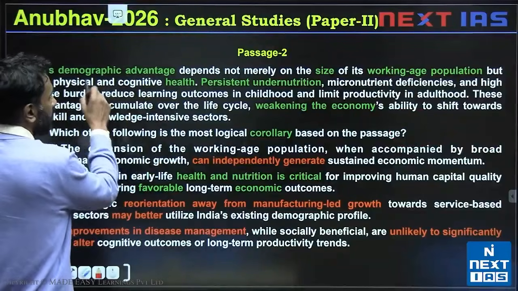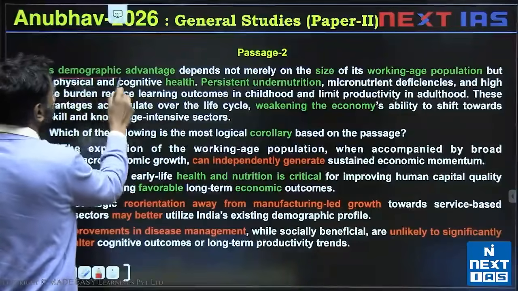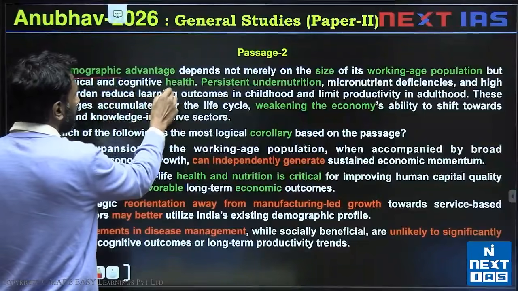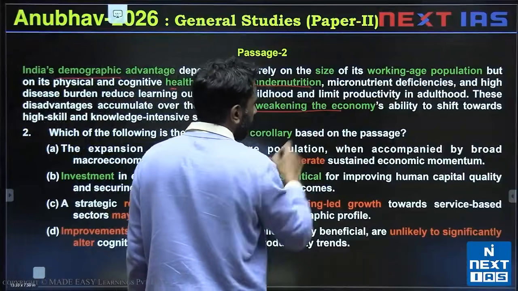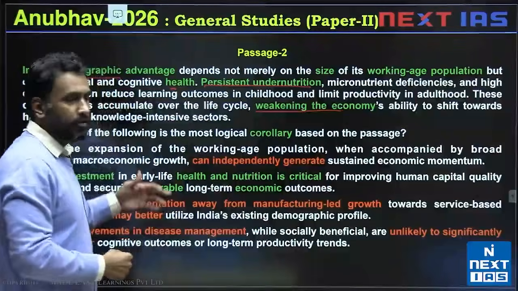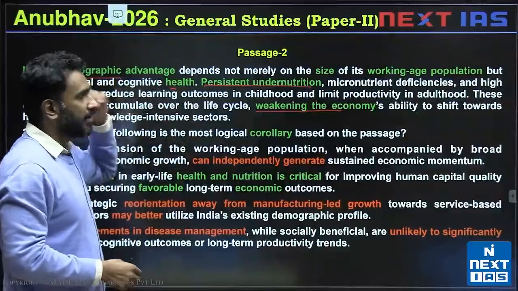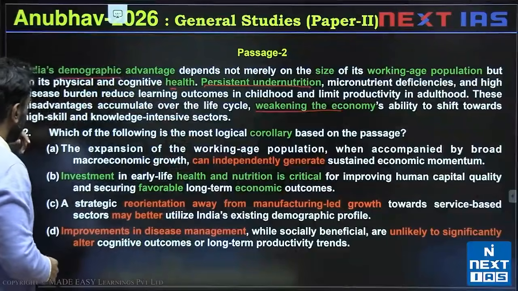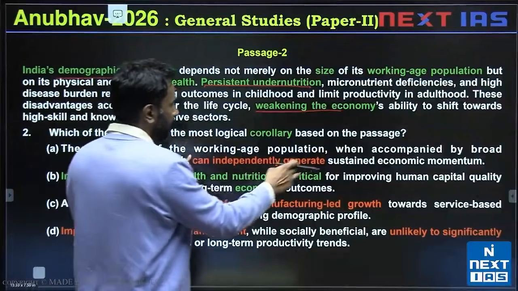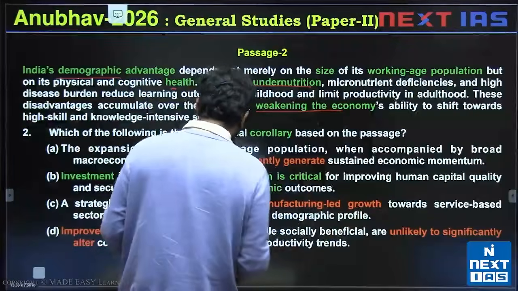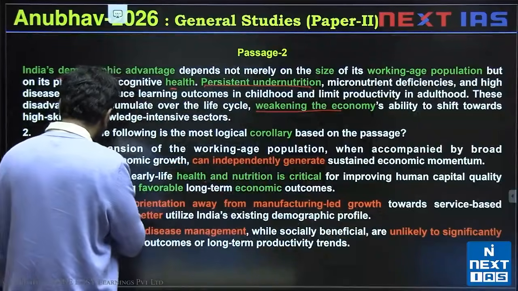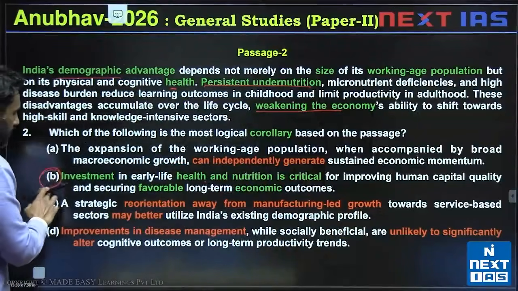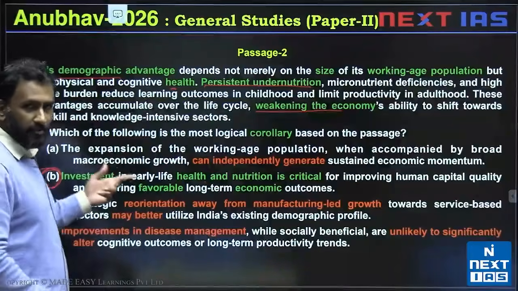We are told India's demographic advantage depends on the working age population and its health, but persistent undernutrition is weakening the economy despite having the demographic advantage. If you notice, for every option I have marked words which make that option correct or incorrect. Even in a correct option like option B, there would be problematic words, but I have to check whether they are acceptable.